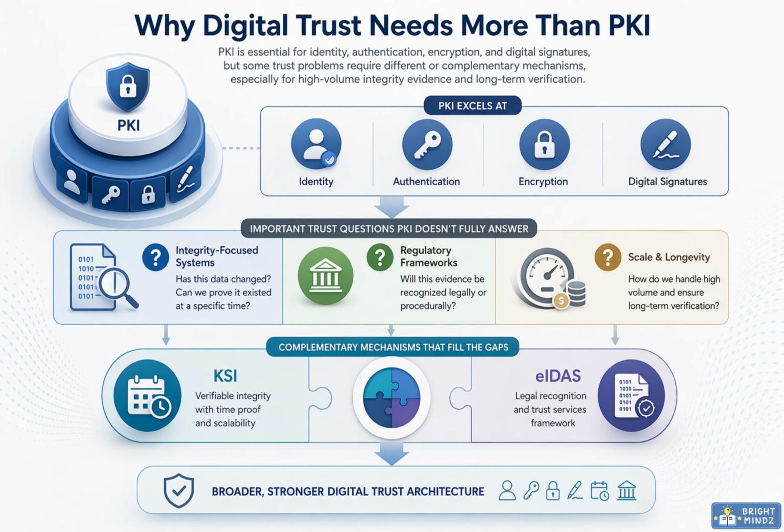Complementary mechanisms address those gaps. KSI provides scalable integrity and time evidence. eIDAS provides legal recognition and rules for trust services. Together, they broaden trust from identity alone to durable, verifiable, and recognized evidence.